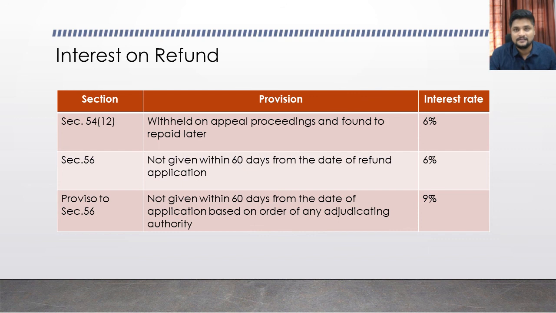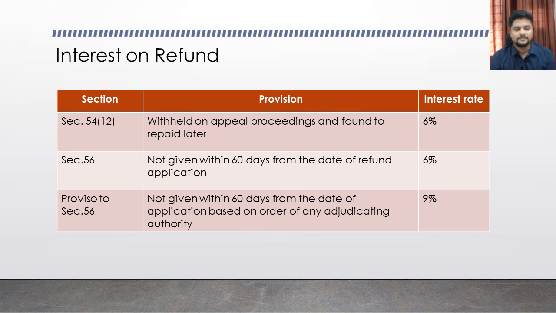This section says if there are appeal proceedings pending on the taxpayer, and the refund is withheld just for the completion of the appeal proceedings, and later the appeal proceedings are over and no tax liability arises, then the amount of refund withheld is liable to be paid back. For that payment the department has to pay interest at the rate of 6%.